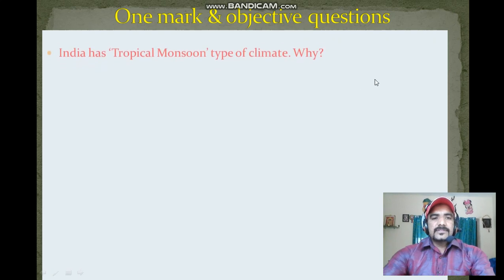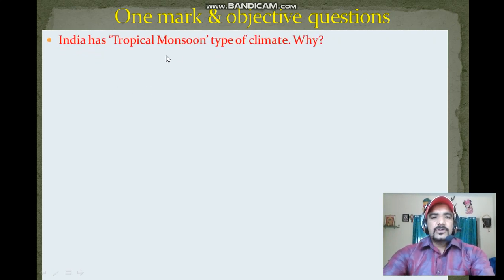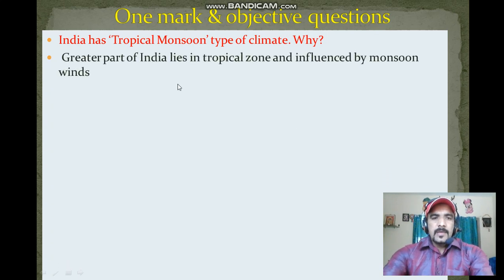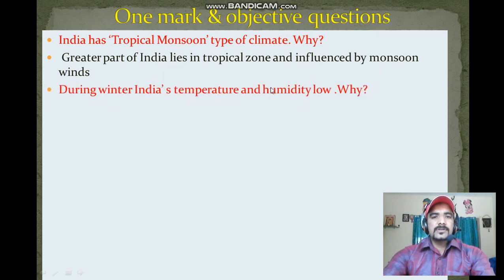Go to the next question: India has a tropical monsoon type of climate. Why? Because a greater part of India lies in the tropical zone and is influenced by monsoon winds. Next question, during winter India's temperature and humidity are low. Why?